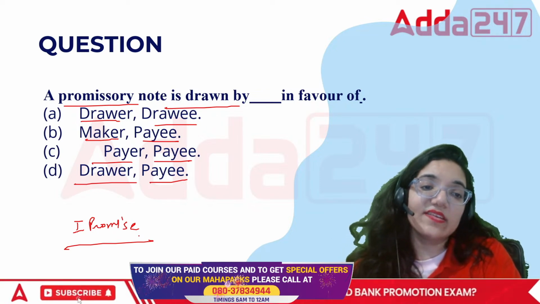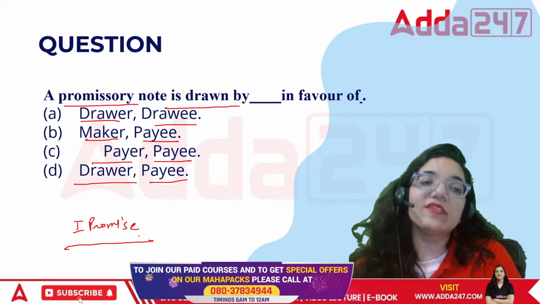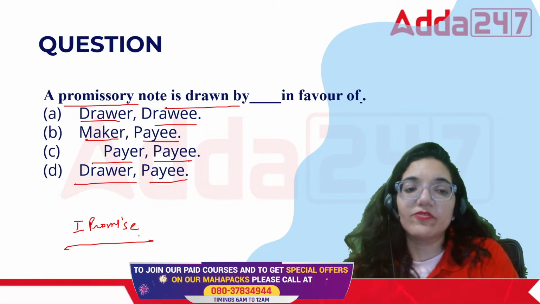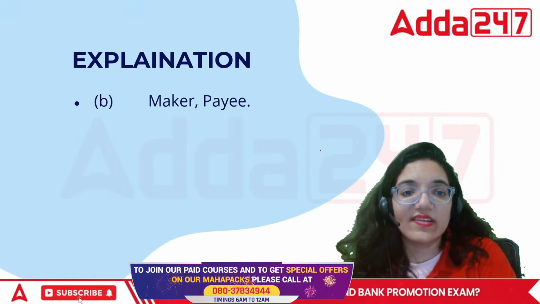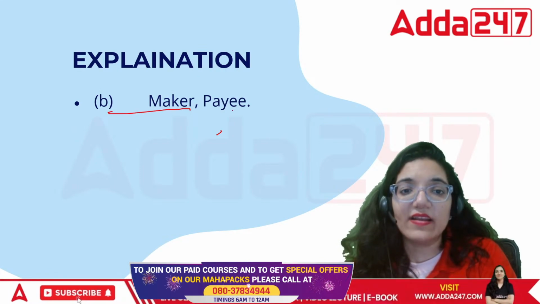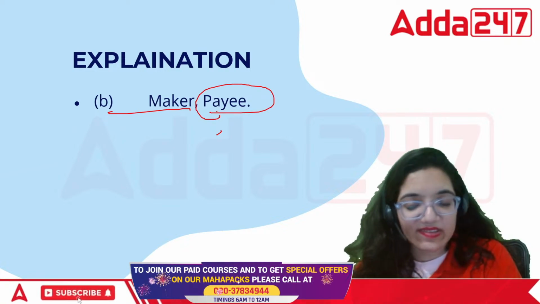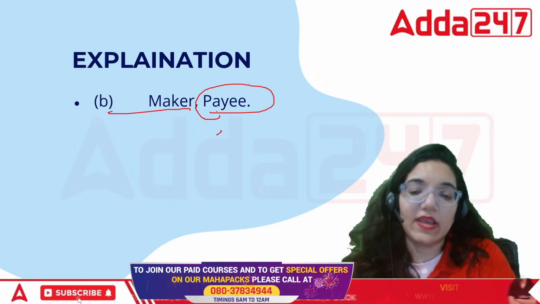Okay? So in this case I am promising. The person who has to pay is promising. It is issued in the name of the person to whom we will make the payment. So in this case I am the maker and I will make it in favor of the payee. That means I will pay you after certain amount of time.